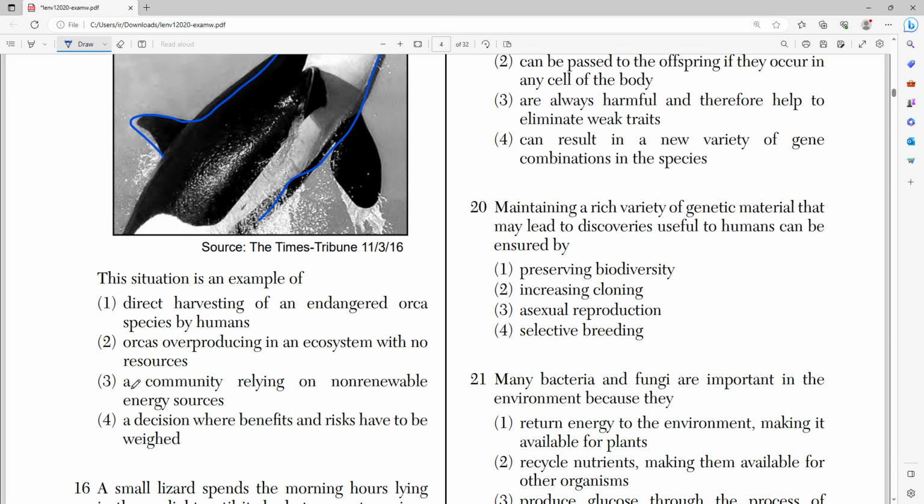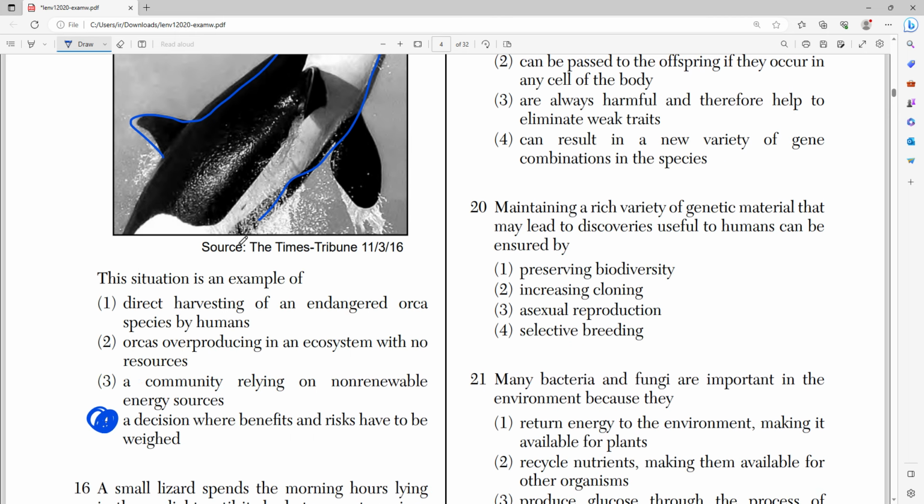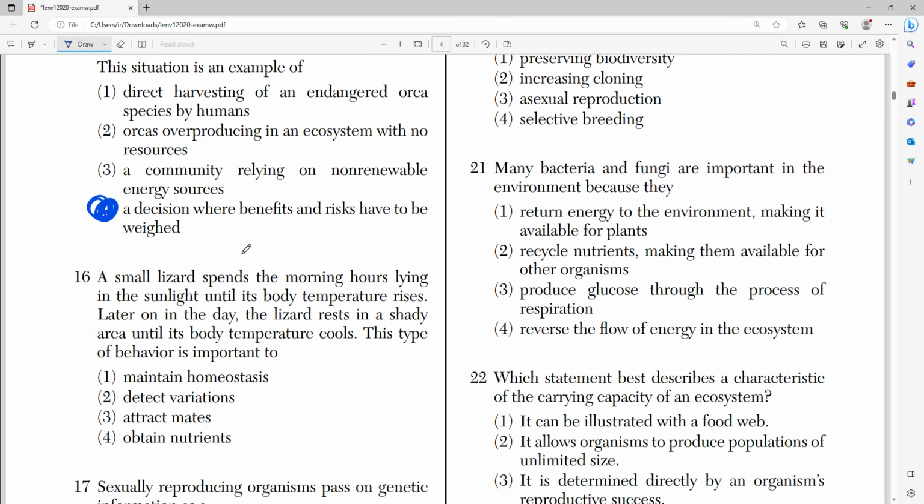Right, this situation is an example of a decision where benefits and risks have to be weighed. Literally all that the blurb had said right there was that some people think it'll benefit us, some people think it'll harm the environment. So this is based on what the individuals in this scenario said. It's safe to say that this is a highly debated or highly contended decision that needs the benefits and risks